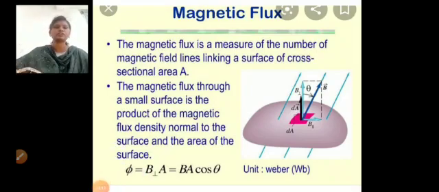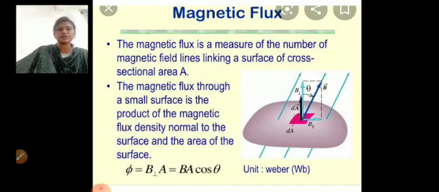In the diagram, let us consider a small elementary surface and the magnetic field B, where theta is the angle between B and A. The magnetic flux through a small surface is the product of the magnetic flux density normal to the surface and the area of the surface. So phi equals B dot A, that is, BA cos theta, where B is the magnetic flux density and A is the area, and theta is the angle between the magnetic field and the area A.